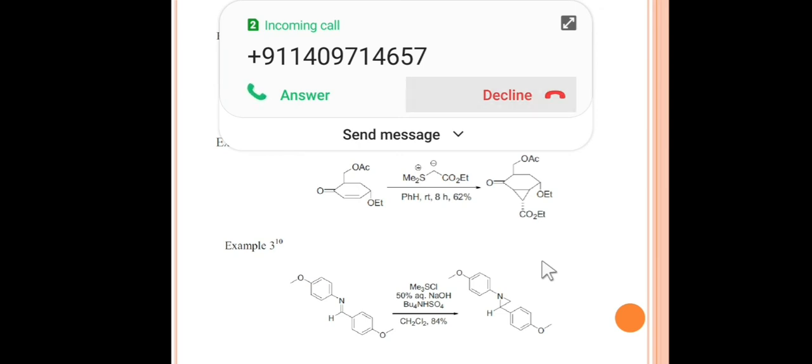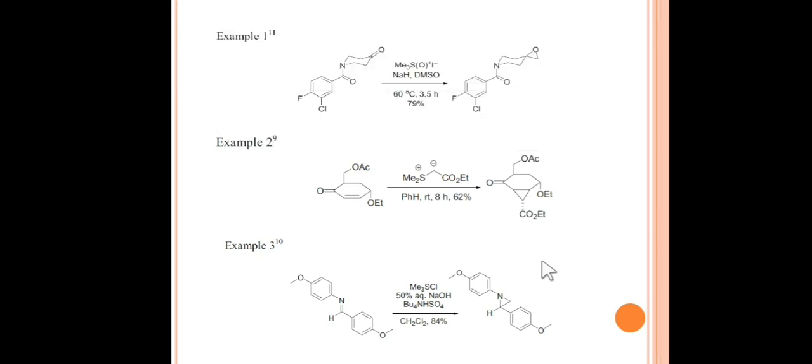These are some examples. Now you can identify which is a stabilized halide and which is not. Friends, you can see the first one, this is oxygen over here, but there is no carbon-carbon double bond, so it will attack the carbonyl group.